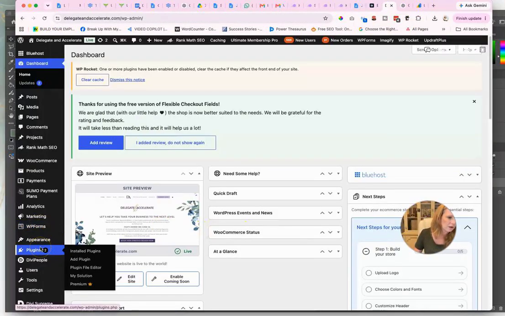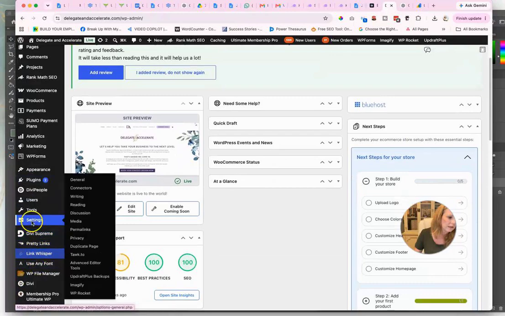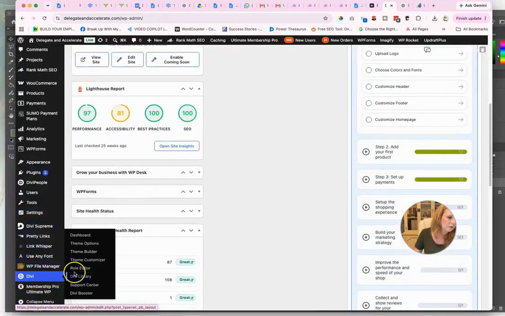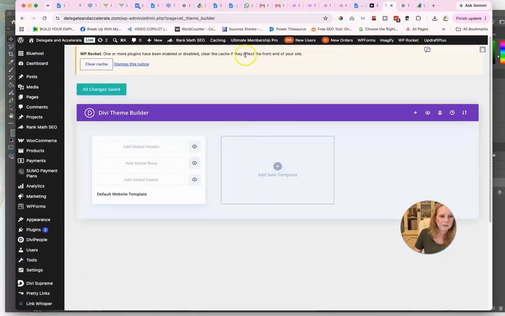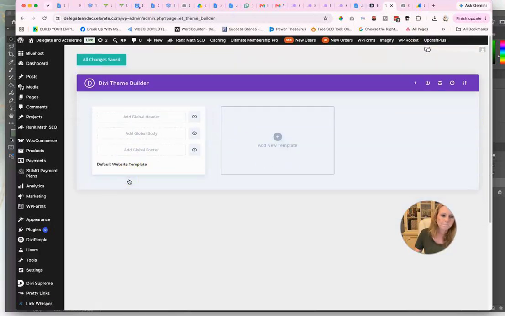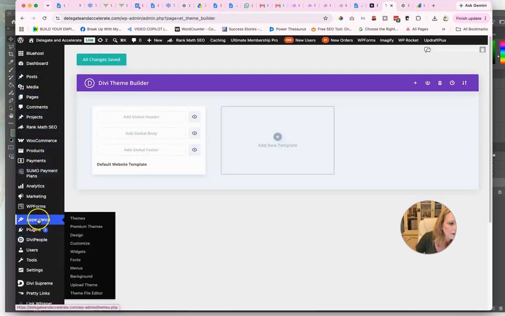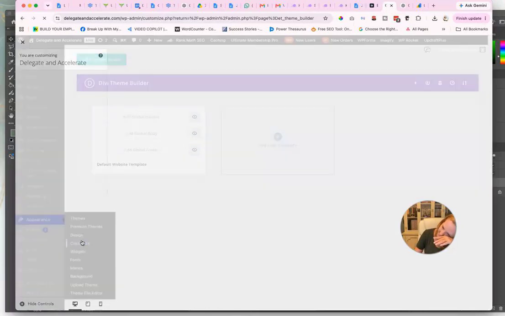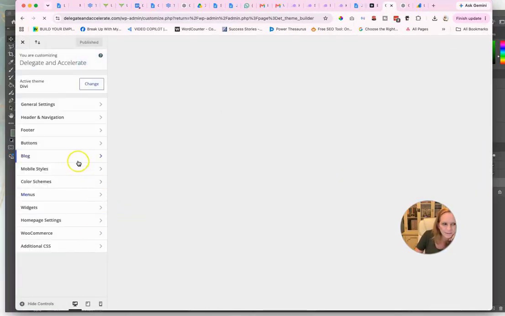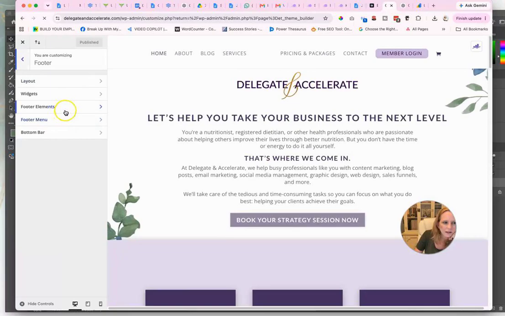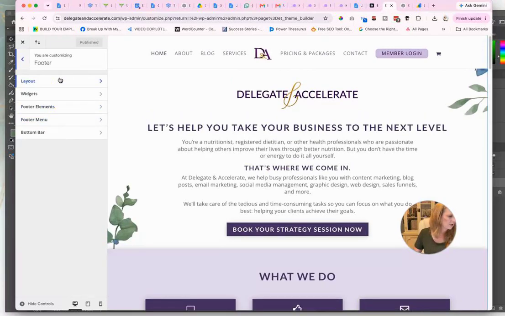Alright, so next I need to go to Divi and Theme Builder probably. It's a shame. I really don't know my own website as well as I know everybody else's. Don't have it. Well, then that might be in Appearance, Customize. I could just tell my team, hey, the footer needs to be updated, but then I'll forget. Sometimes it's easier for me just to do it.